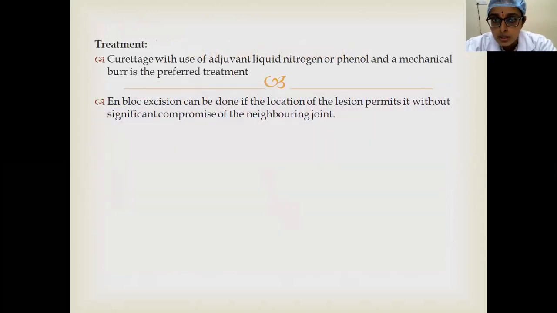Same, if asymptomatic, it can be left. Otherwise, curettage should be done, and then some tumoricidal agents should be used, like liquid nitrogen or phenol, to lyse the remaining tumor cells and prevent recurrence. Sometimes en bloc excision should be done if it does not disturb the physis or joint. We should take care that there is less involvement of the joint.